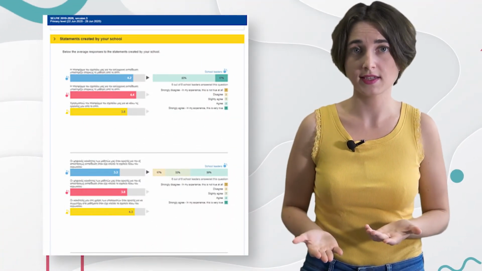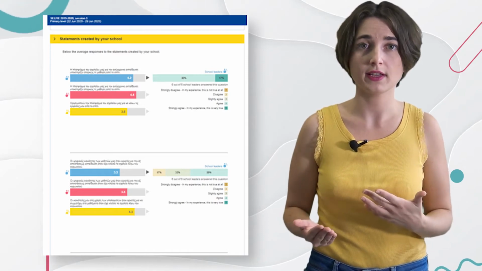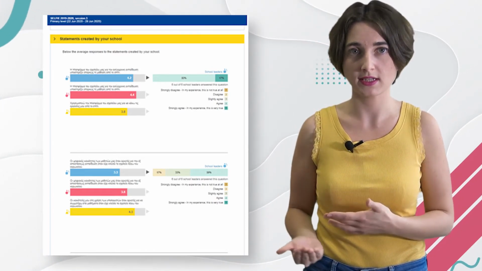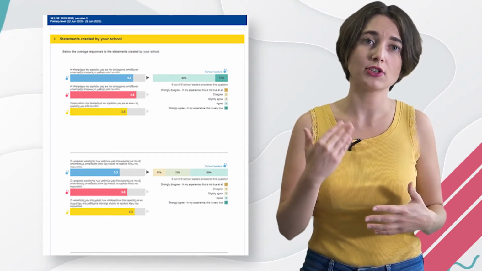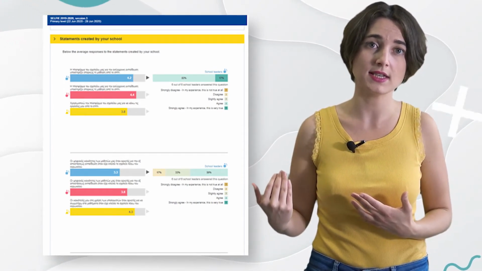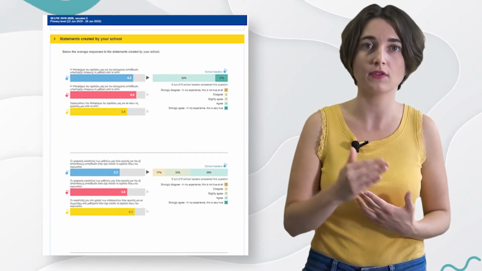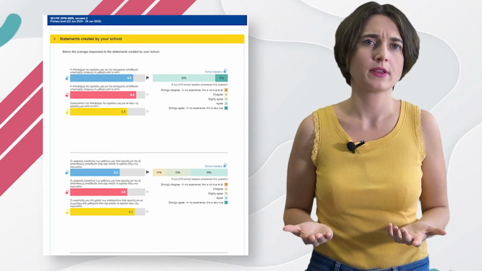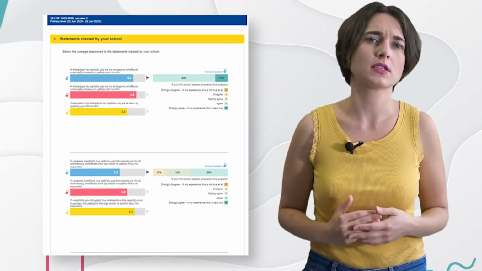As we have discussed, one of the advantages of Selfie is that it allows schools to add their own statements. You can check the average responses to these statements in the dedicated section of the Selfie School Report. Do any of these results surprise you? What might be the underlying causes?